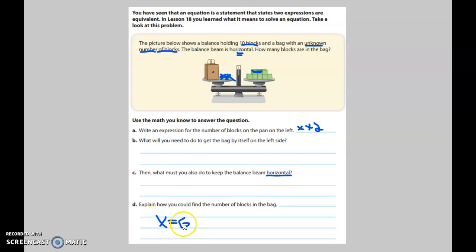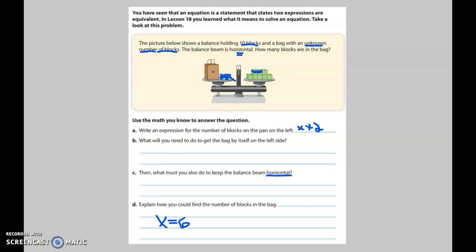And you would explain that just how I just did, right? If you take away the 2 extra blocks here to get x by itself, you have to do the same thing on the other side of the equation, or the other side of the balance, to keep it balanced, to keep it equal. And then you count what's left. And you see that it's 6 that's left.